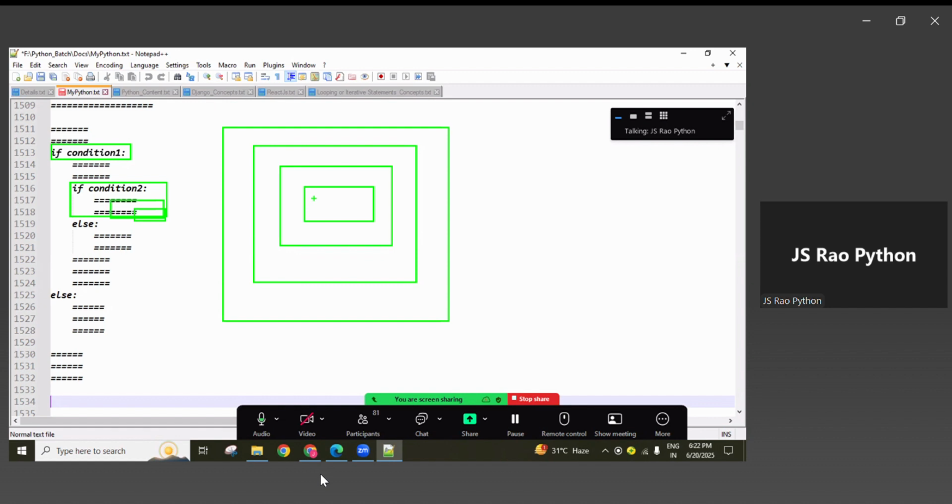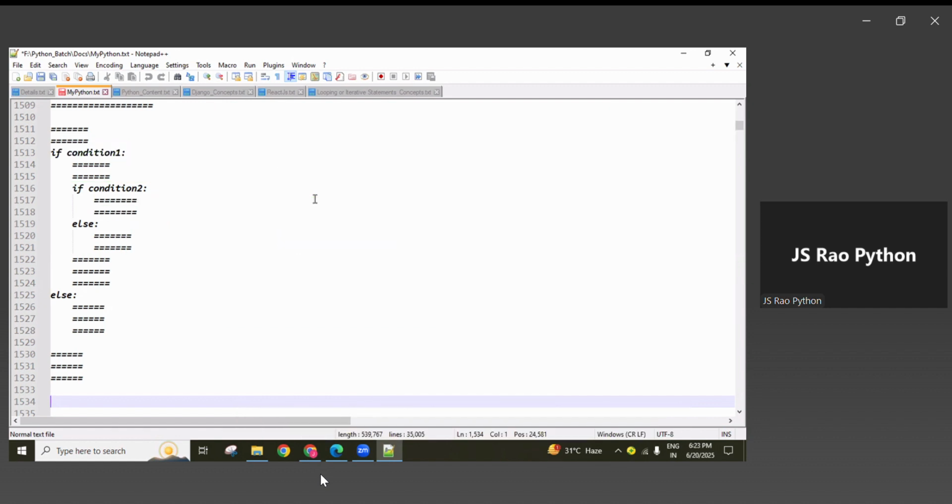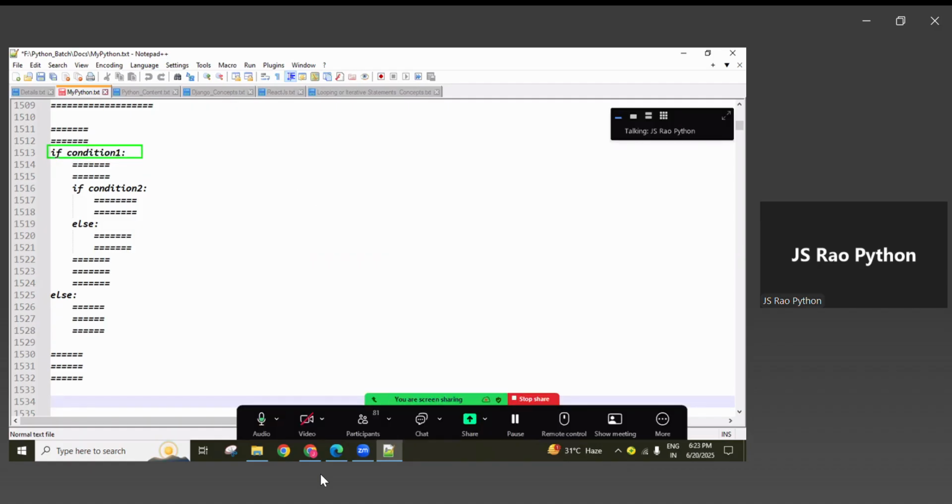So every block must be required to close correspondingly, guys. That is important. My suggestion to you: whenever we are opening one block, immediately create the else block related to it. If it returns true, what you want to do, you can decide later.